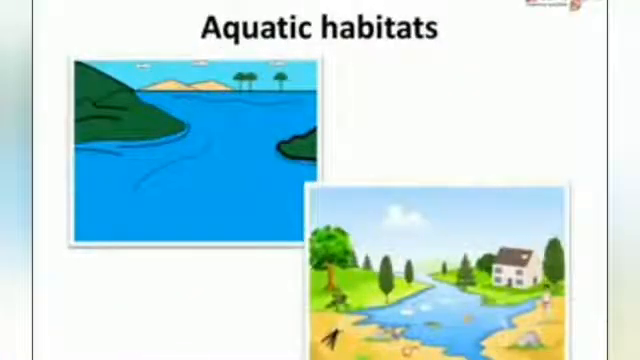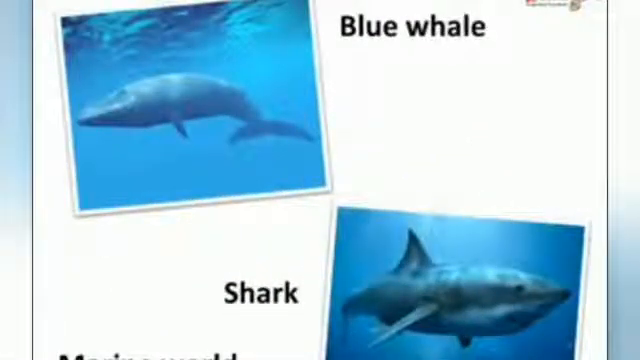So let us first see the aquatic habitat and understand the life in it. As we know, life is everywhere on the earth. Different organisms find different ways to overcome the hardships in the environment to survive and flourish in their habitat.